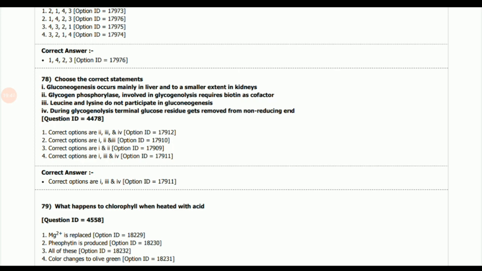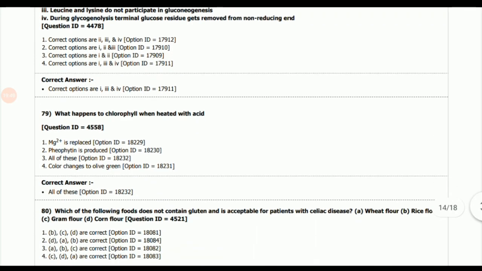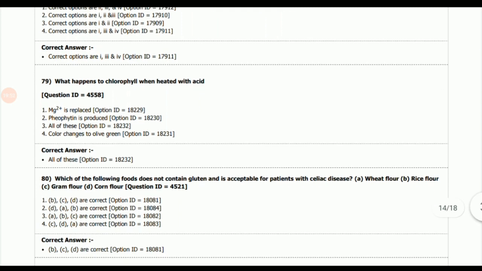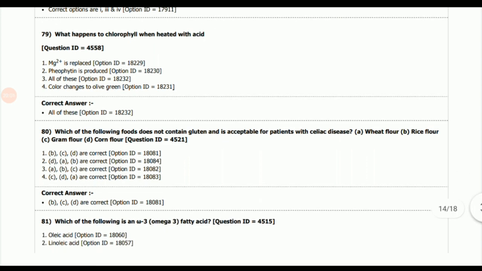Next question, what happens to chlorophyll when heated with acid? So all these things happen. Mg2+ is replaced, pheophytin is produced, and then the color changes to olive green from dark green. Next question, which of the following foods does not contain gluten and is acceptable for patients with celiac disease? So the options are rice flour, gram flour and corn flour, as gluten is primarily present in wheat cereal.